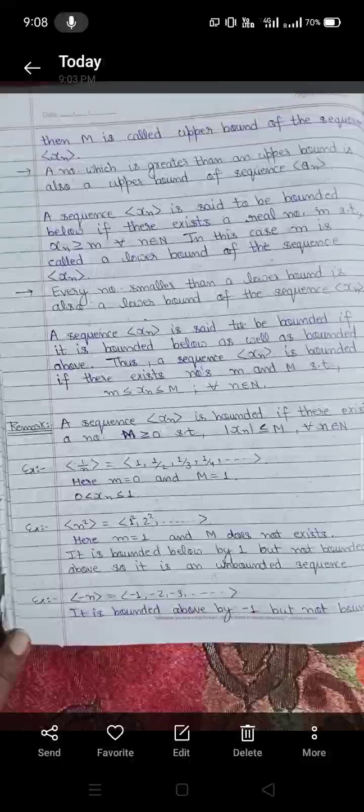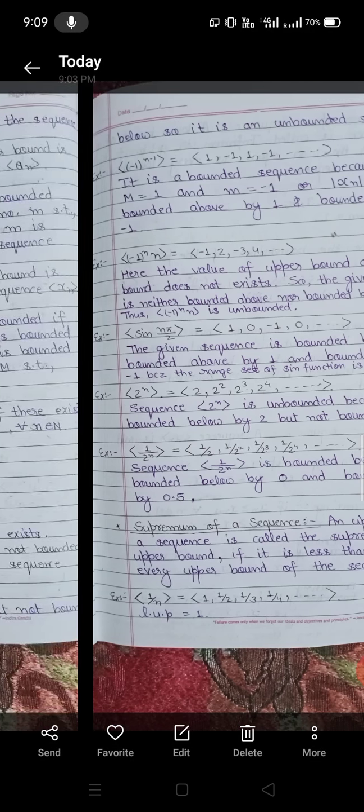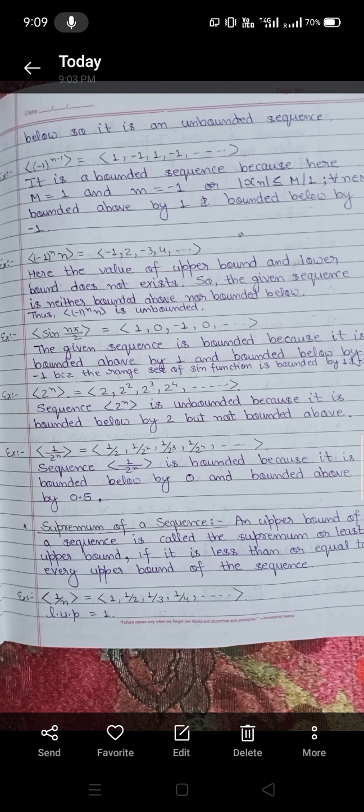Now the next example, the sequence of minus n. This can be written as -1, -2, -3 and so on. Here it is bounded above by -1 but not bounded below, so it is an unbounded sequence. Now the next example is the sequence (-1) to the power n minus 1. In expansion form, this sequence can be written as 1, -1, 1, -1 and so on.